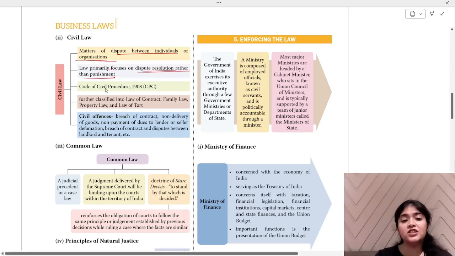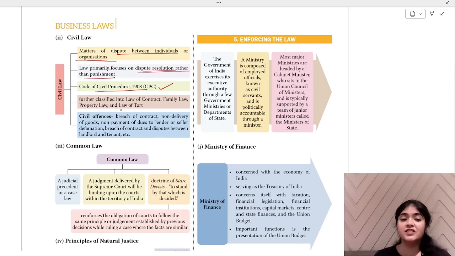Code of Civil Procedure 1908, CPC, is referred to over here. That act is referred. It is further classified into law of contract, family law, property law, and law of tort. So civil law is classified further into law of contract, family law, property law, and law of tort. Okay.